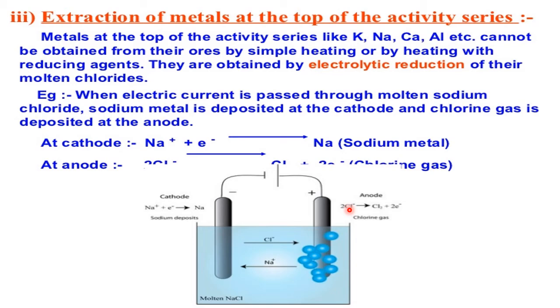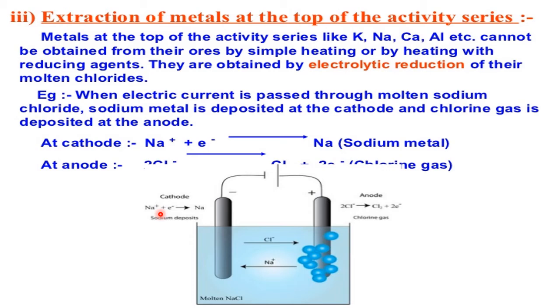So the chloride ion loses an electron at the anode and becomes normal, and chlorine gas escapes. Now these electrons are taken by sodium, because sodium also wants to convert into a normal atom. It is in the ionic condition, so this is the sodium ion. If it wants to convert into a sodium atom, it wants an electron. So who will give it? Chlorine will give it. One side electron donation, other side electron acceptance.